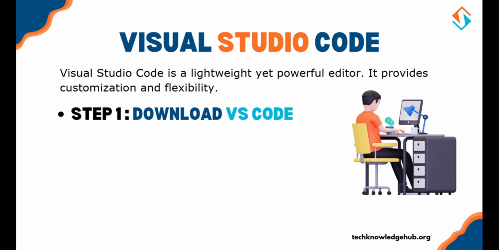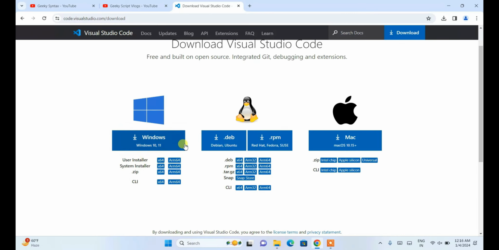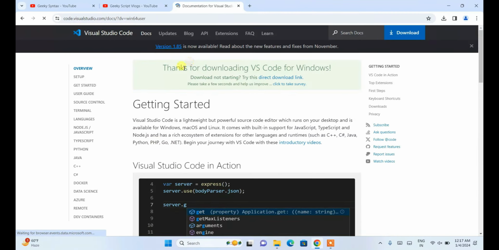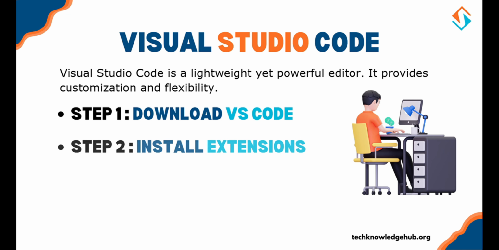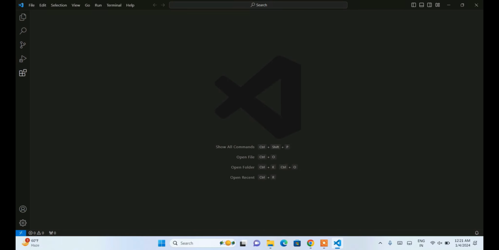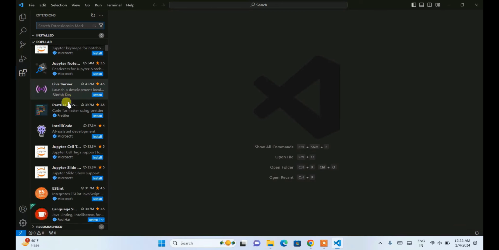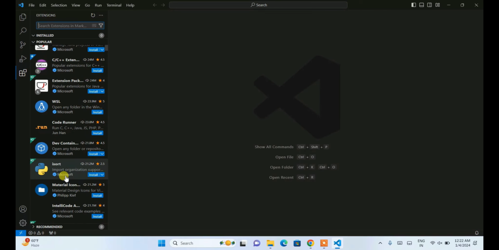First step is download VS Code. Go to the Visual Studio Code website and download the installer for your operating system. Second step is install extensions. After installing, open VS Code and go to the extensions marketplace. Search for and install the C/C++ extension pack by Microsoft.